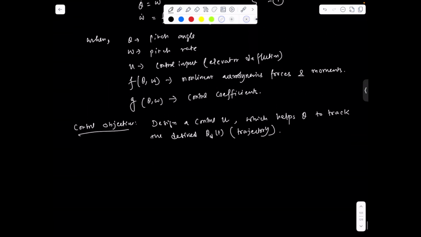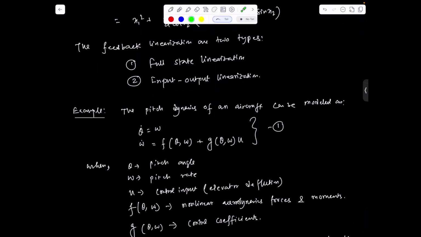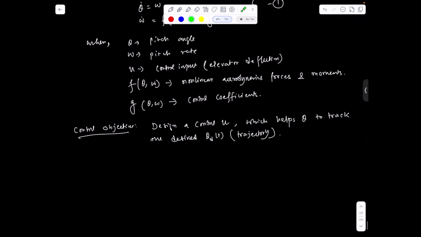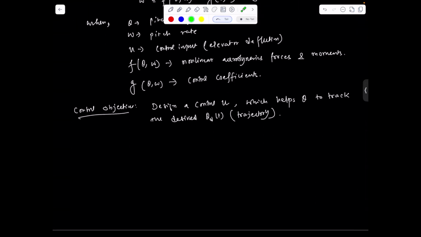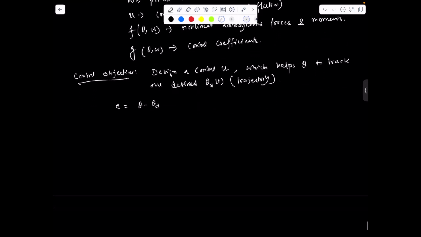So we'll start solving this problem using input-output linearization. This concept will apply here. Let us define our error function e equal to theta minus theta desired.